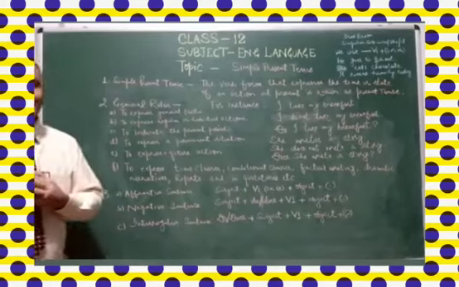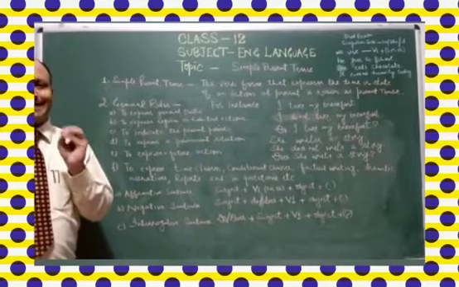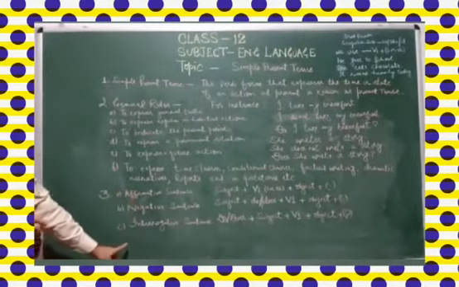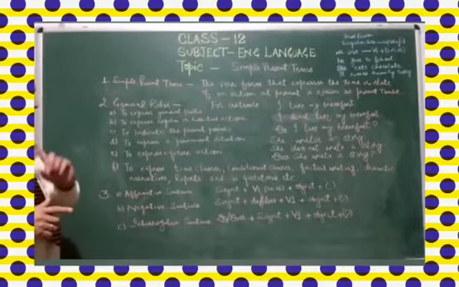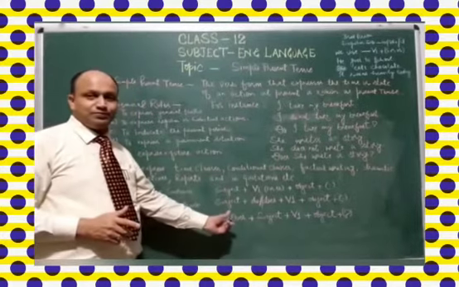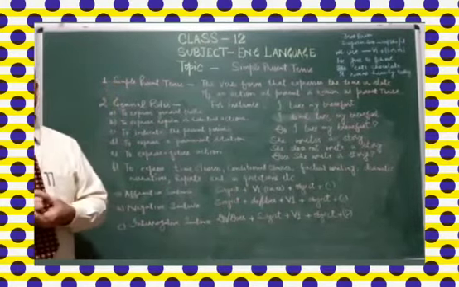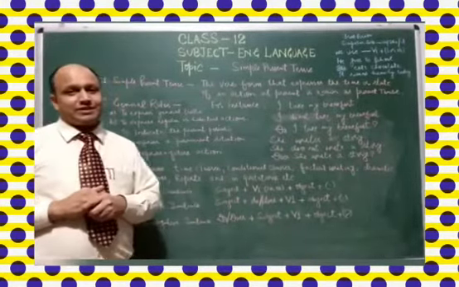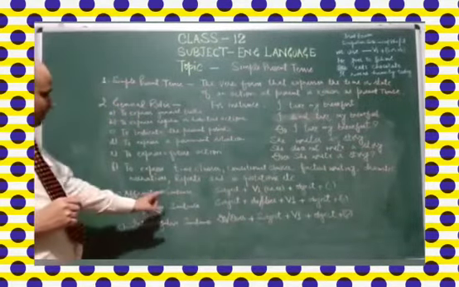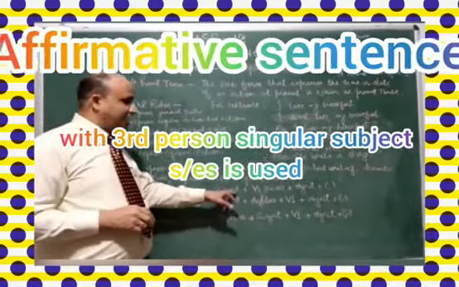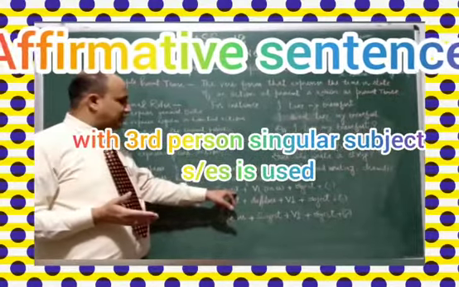Now I would like to discuss the structure of simple present tense. We have three types of sentences: affirmative sentences, negative sentences, and interrogative sentences. This is called structure of simple present tense, meaning how we are supposed to use these tenses. For an affirmative sentence, we use a subject, first person, second person, or third person subject.